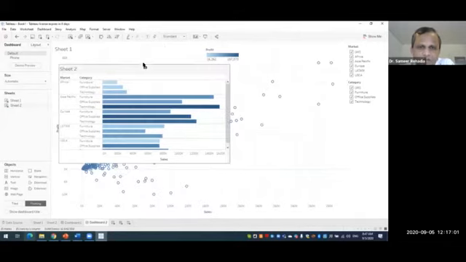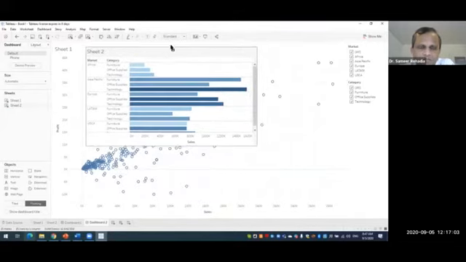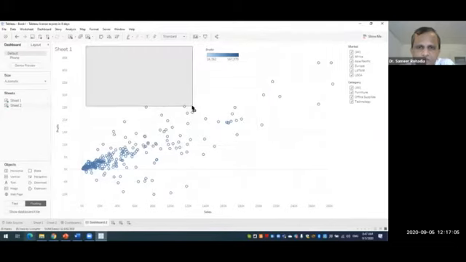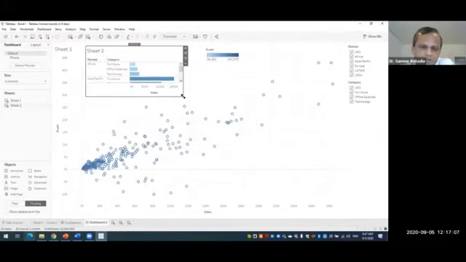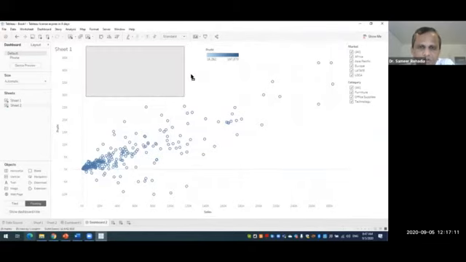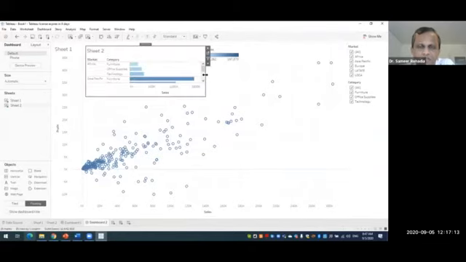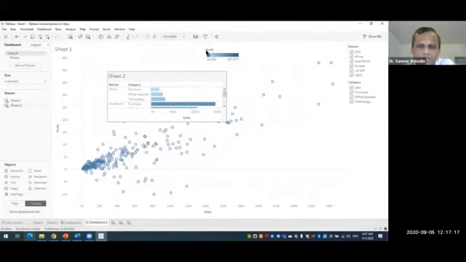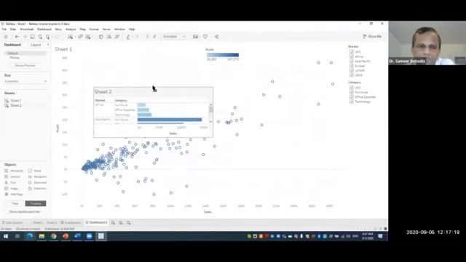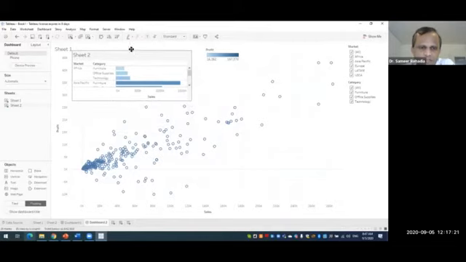So currently I can put this sheet 2 over here, maybe make it a little bit smaller also like this. Though it is not looking good, I'm just giving you an example. So this is what we mean by floating. I hope that this is clear.